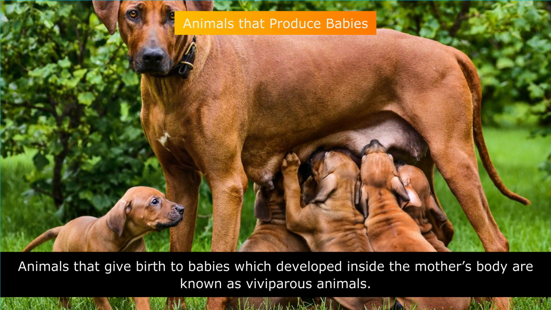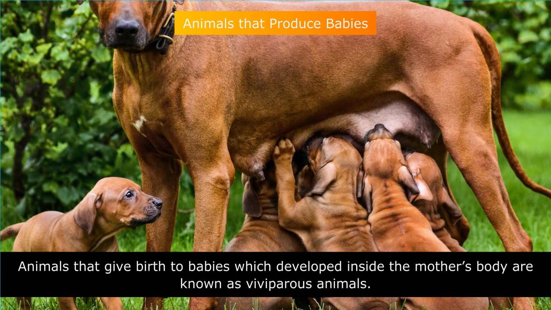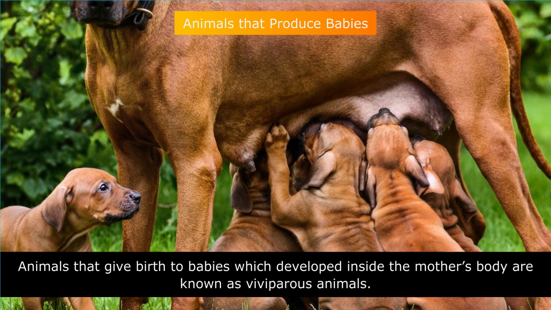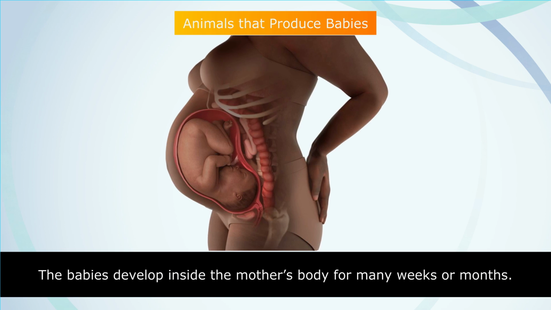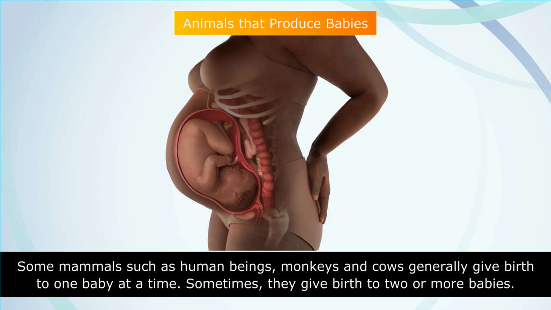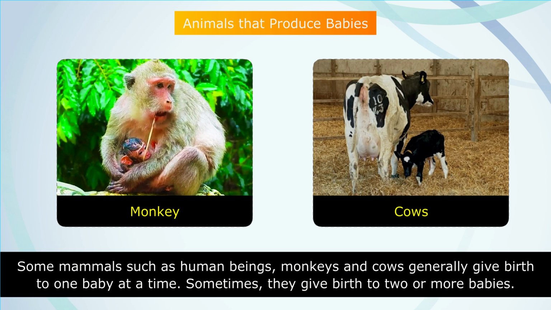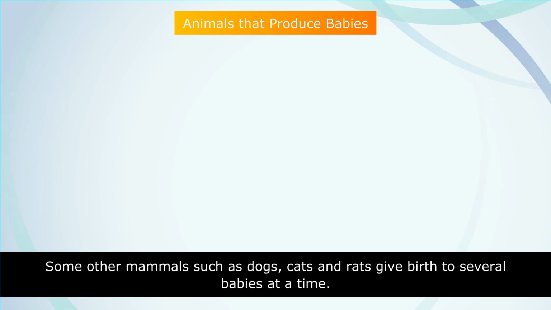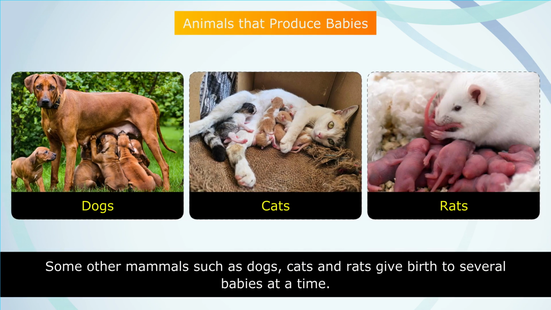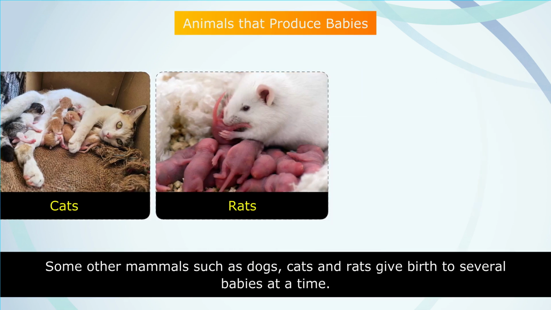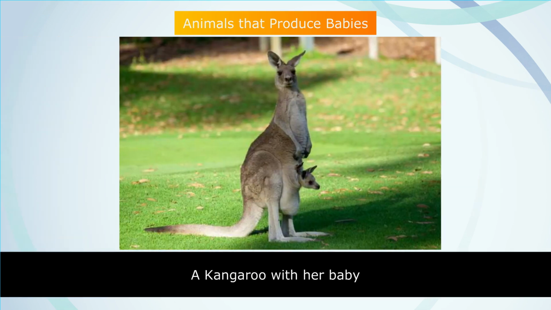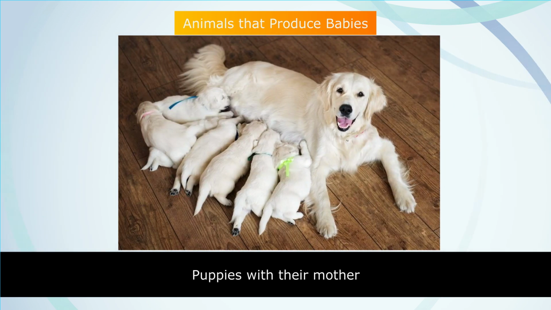Animals that give birth to babies which develop inside the mother's body are known as viviparous animals. The babies develop inside the mother's body for many weeks or months. Some mammals such as human beings, monkeys and cows generally give birth to one baby at a time. Sometimes, they give birth to two or more babies. Some other mammals such as dogs, cats and rats give birth to several babies at a time. A kangaroo with her baby. Puppies with their mother.